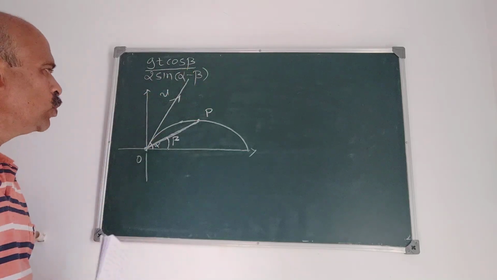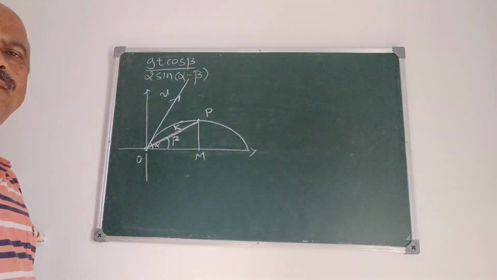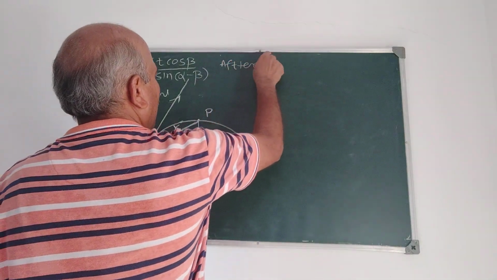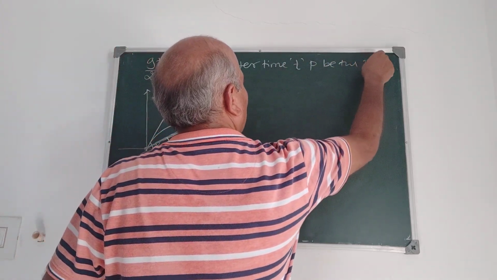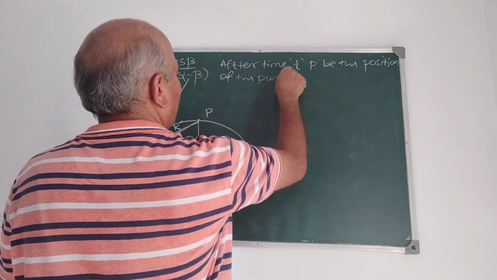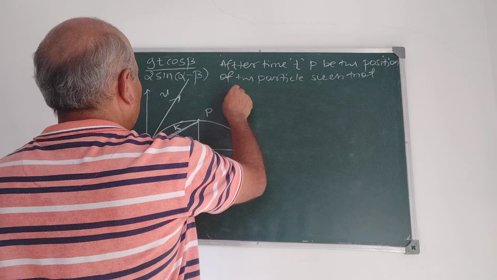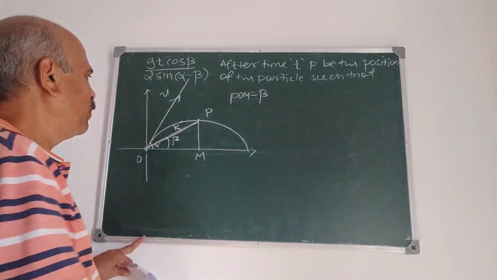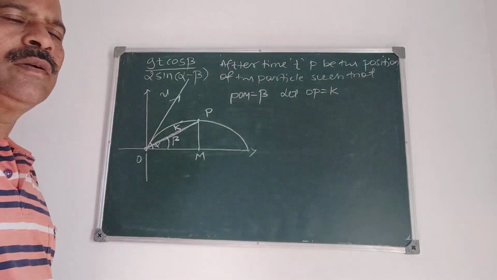To prove this, draw the perpendicular like this, and we take OP equal to k. After time t, let P be the position of the particle such that angle POM is equal to beta. POM is beta. Let OP be equal to k.